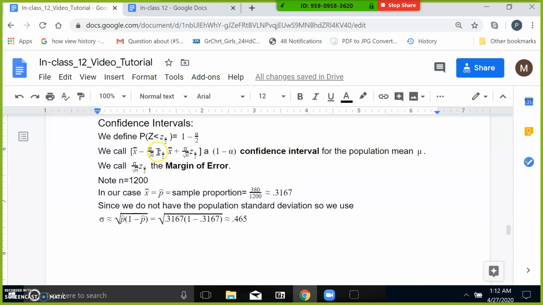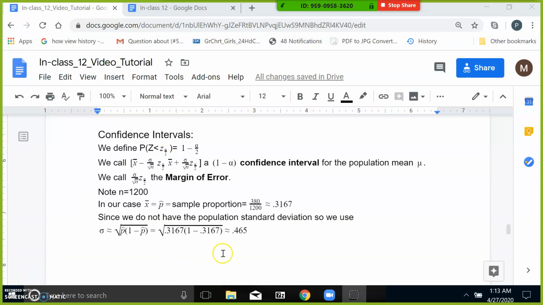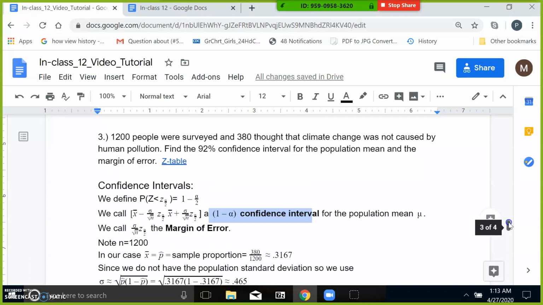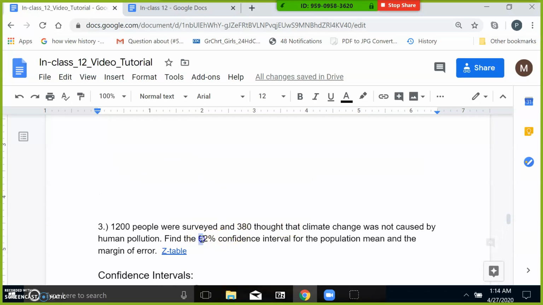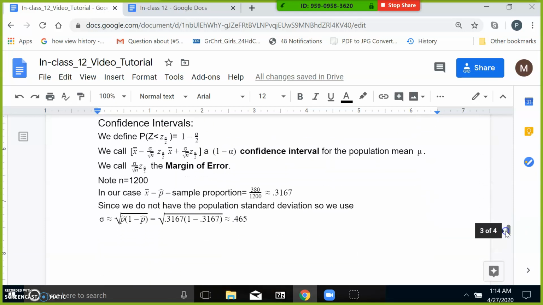So we need to find the z alpha over 2 now. Let's find that next. Okay, let's first find the alpha value. So this up here is a 1 minus alpha confidence interval. In our case, we want it to be 92%. So that's going to equal our 1 minus alpha.